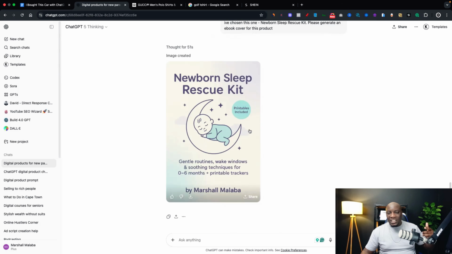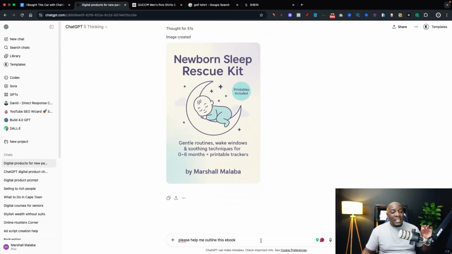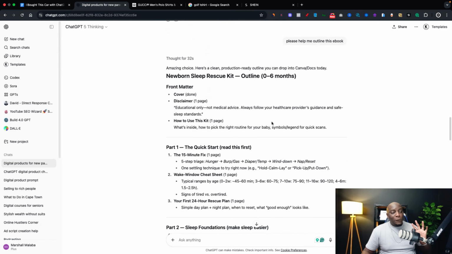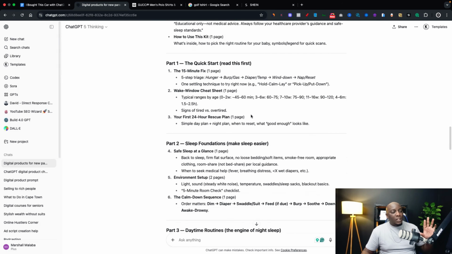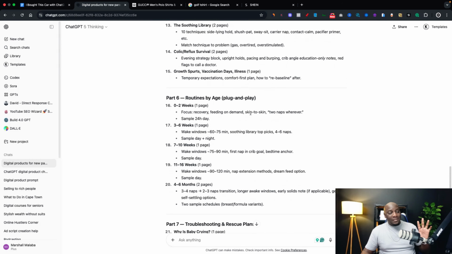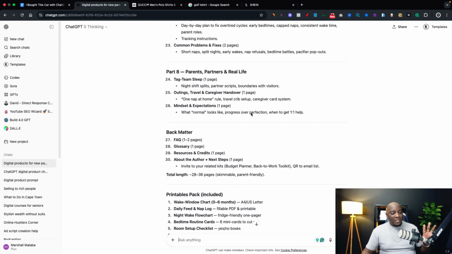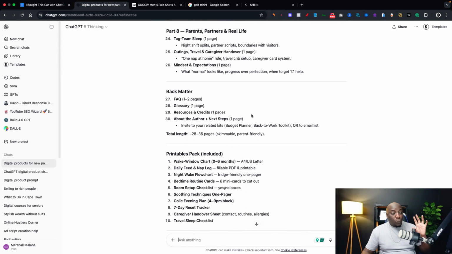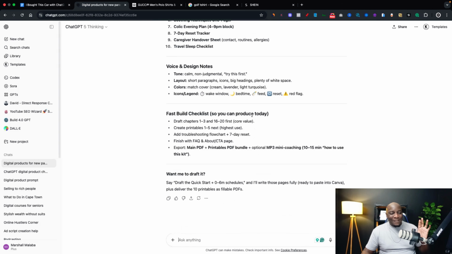Then it will be able to regenerate the image with the specifications that you give it. But for now, I'm just going to leave it the way that it is. Then next, I'll tell it, please help me to outline this book. Then after a few seconds, ChatGPT is going to write the complete outline of everything that's going to be included in the book. And as you can see here, there's a lot of information that is created. And the best part is that ChatGPT is going to go ahead and start creating this information for me.